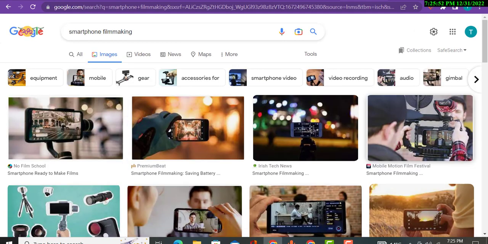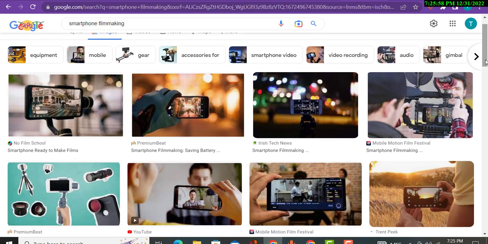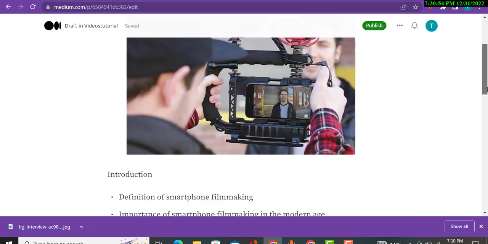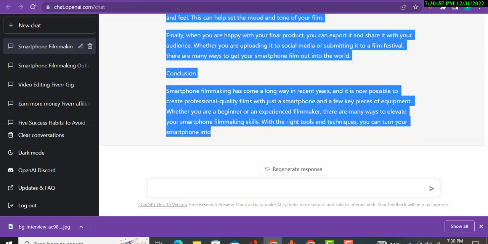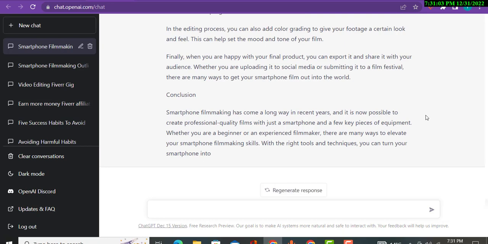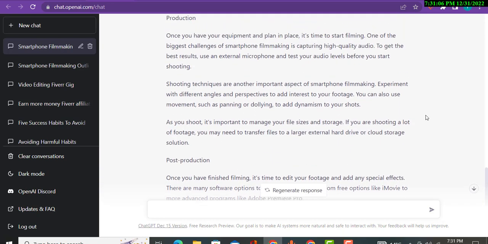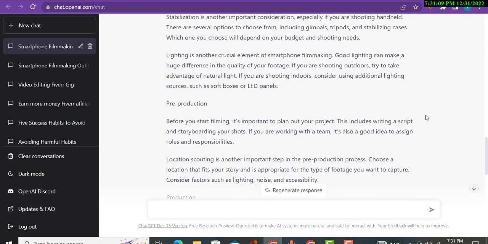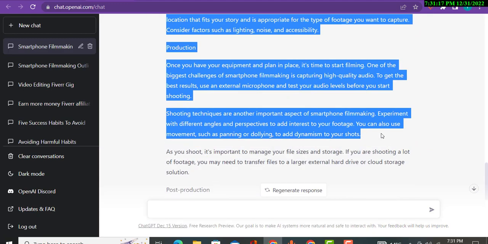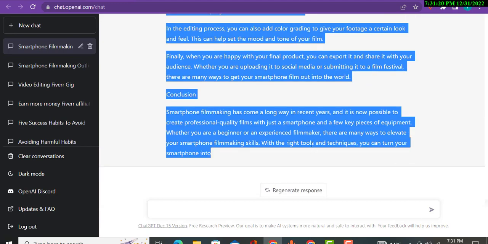So I am here on Google, I have searched smartphone filmmaking, so we will select some pictures from Google and then paste them into our article. I have downloaded the picture from Google and pasted it here, you can see, and I have created another article here as well. Here we will put this article on our Medium blog. Definitely you can do this easily. This is amazing. You can do this work on your mobile phone as well, it is not necessary to do it on your laptop or PC.